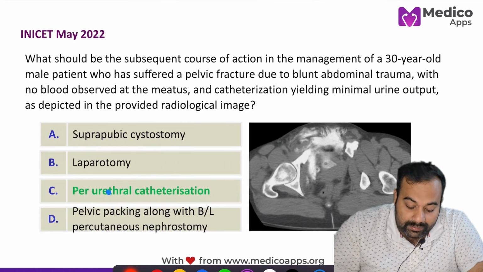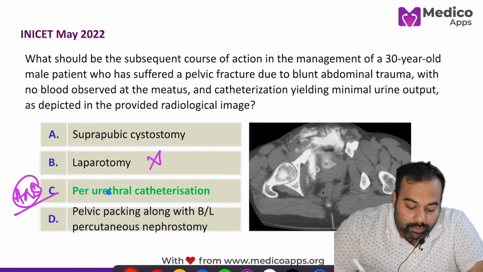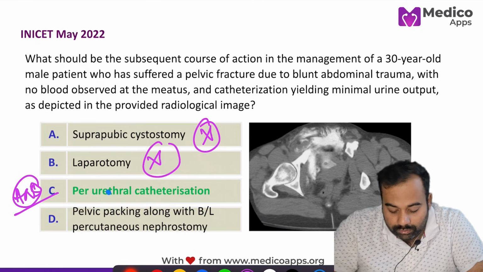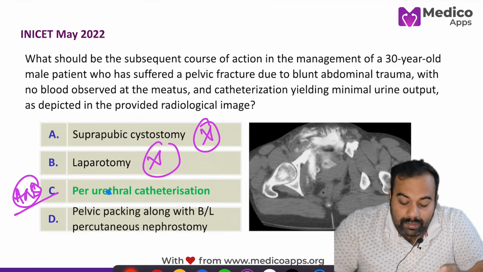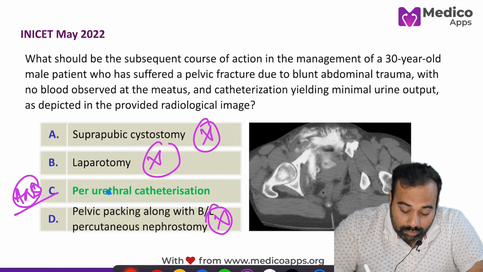So here you can understand your answer is going to be this. It's not going to be laparotomy or even suprapubic cystostomy. These are not going to be done. Pelvic packing along with bilateral percutaneous nephrostomy is also not going to be the answer.